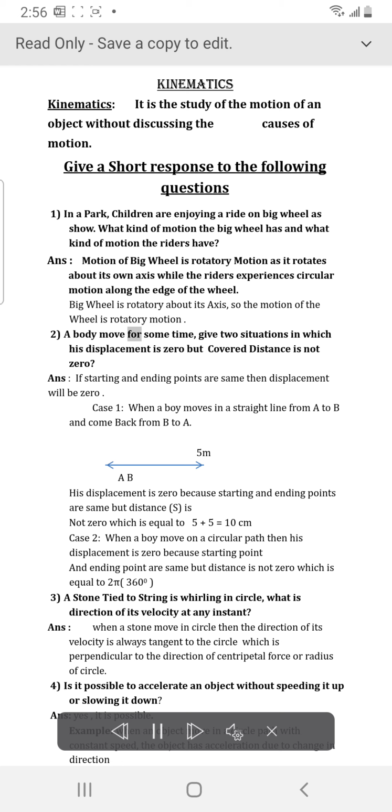A body moves for some time. Give two situations in which its displacement is zero but the covered distance is not zero. Answer: If the starting and ending points are the same, then displacement will be zero.